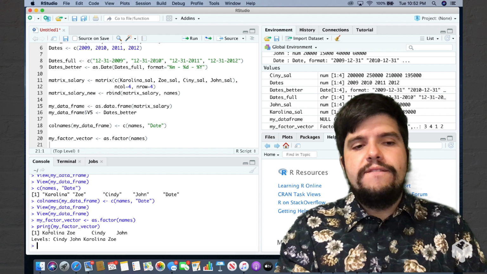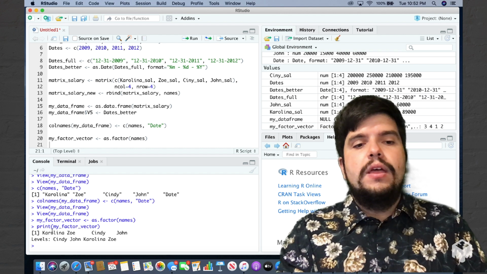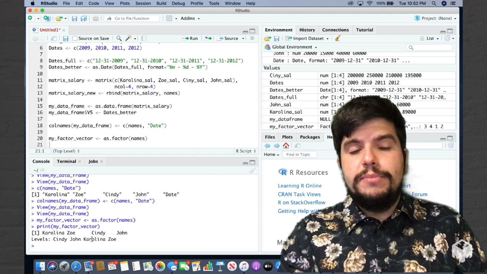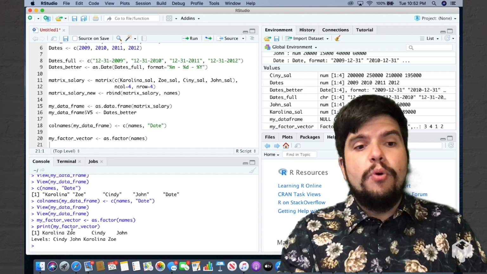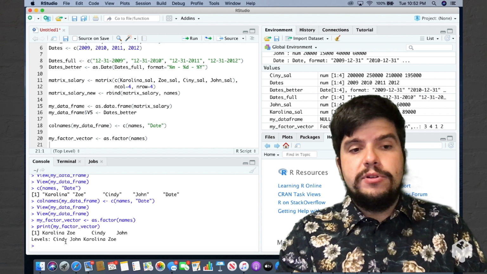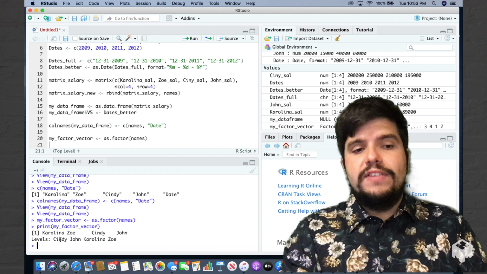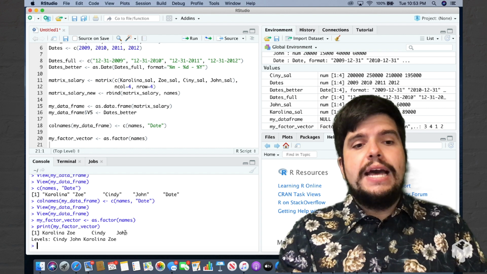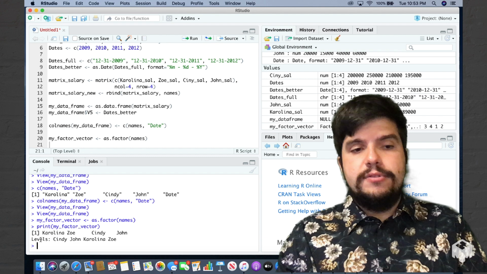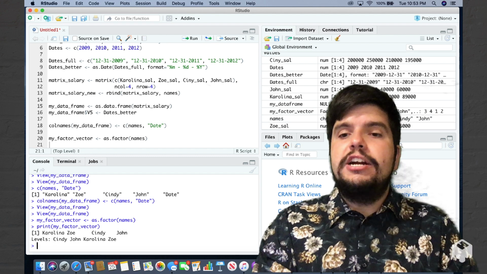So this vector would be translated into 3, because Carolina is 3rd in the alphabetical order. 4, because Zoe is 4th in the alphabetical order, according to levels. 1, because Cindy is 1st in the alphabetical order. And 2, because John is 2nd in the alphabetical order, according to levels. And that's exactly what we see in our environment.